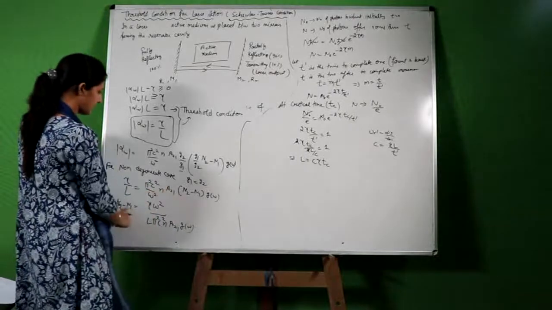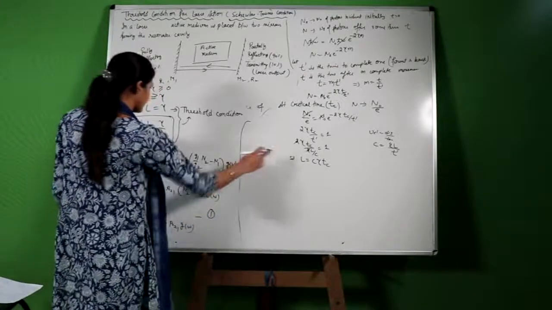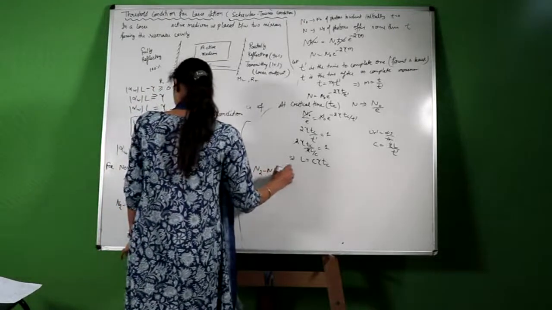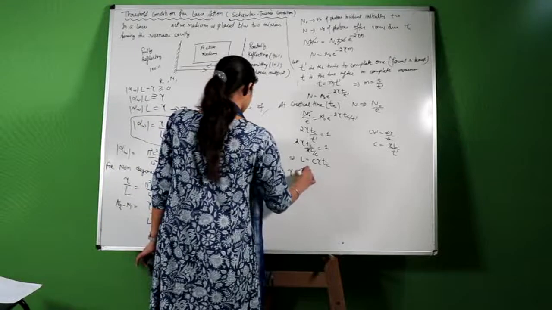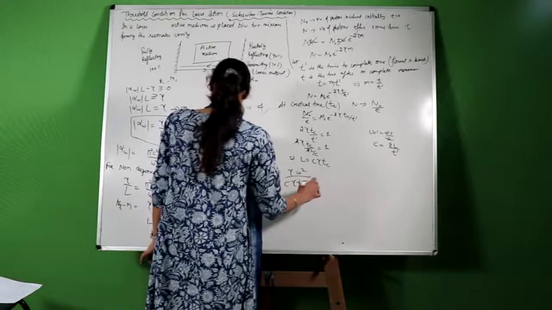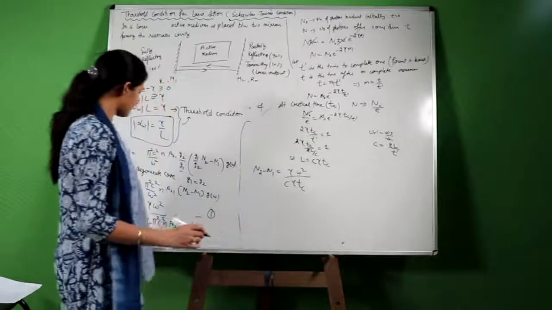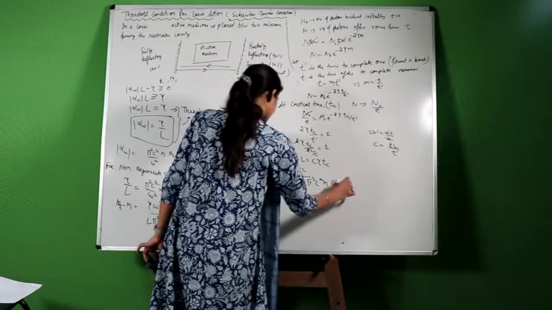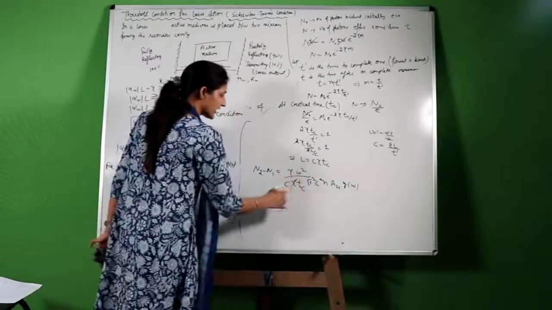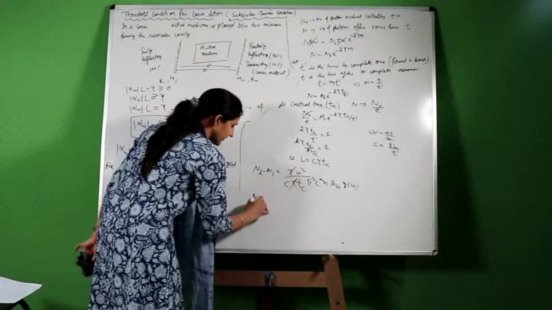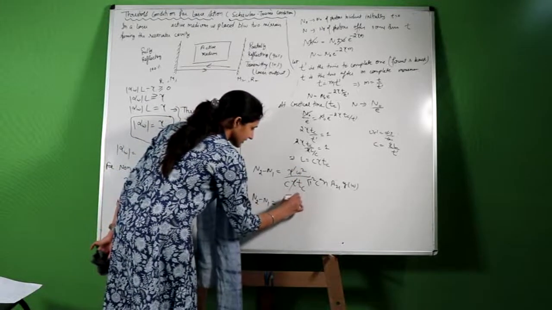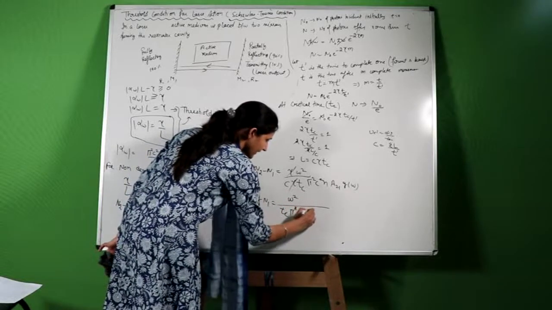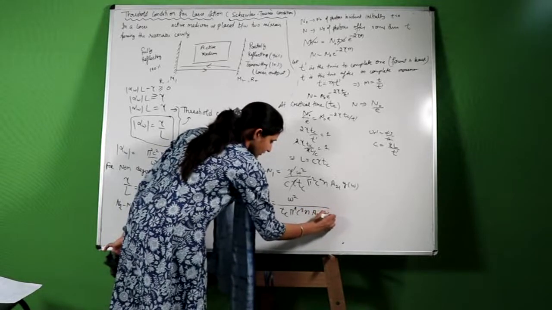Now we have this relation. Let us say this relation is first. Now substitute this value of L in this relation, and N2 minus N1 will be equal to gamma omega square upon C gamma Tc pi square c square and A21 g(omega). L is c gamma Tc. Now gamma will be cancelled with gamma, and you are left with N2 minus N1 is equal to omega square upon Tc pi square c cube and A21 g(omega).